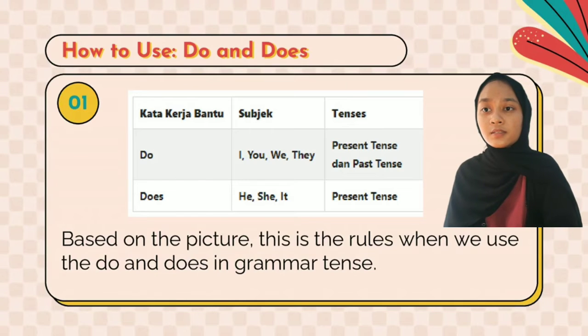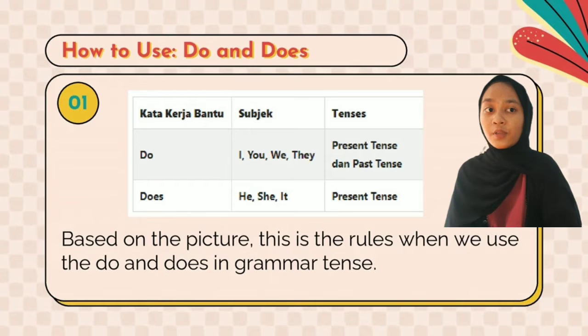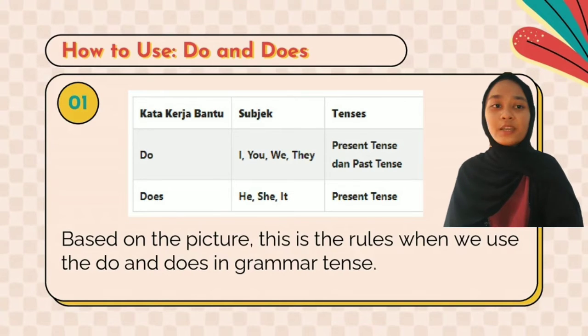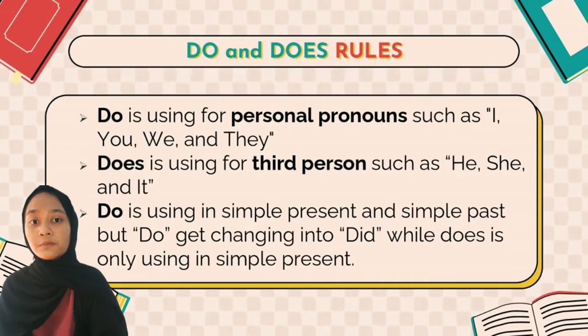So this is slide 2. As you can see on the screen, there is a picture about the rules for when we want to use do and does in grammar tenses. But I'm going to explain in more detail in the next slide, shall we? Okay. So in this slide, we are talking about how to use each of the do and does rules in grammar tenses. This slide is talking about the picture from the slide before.